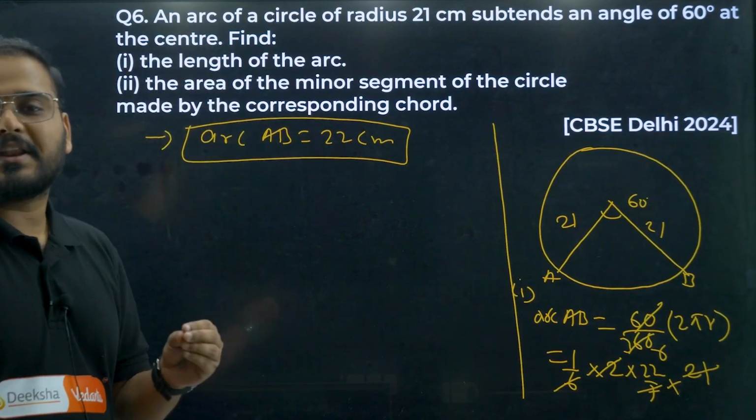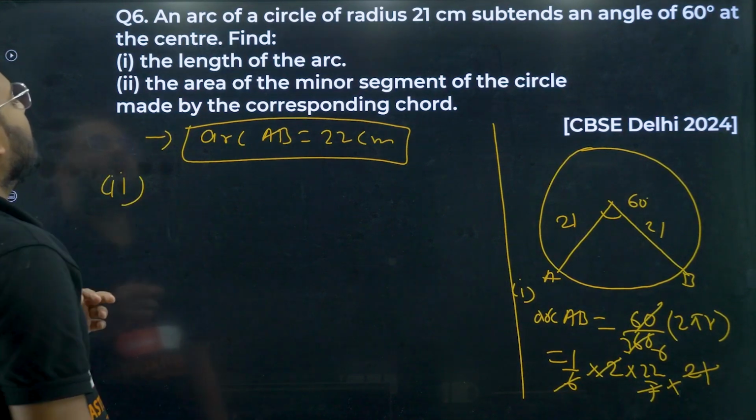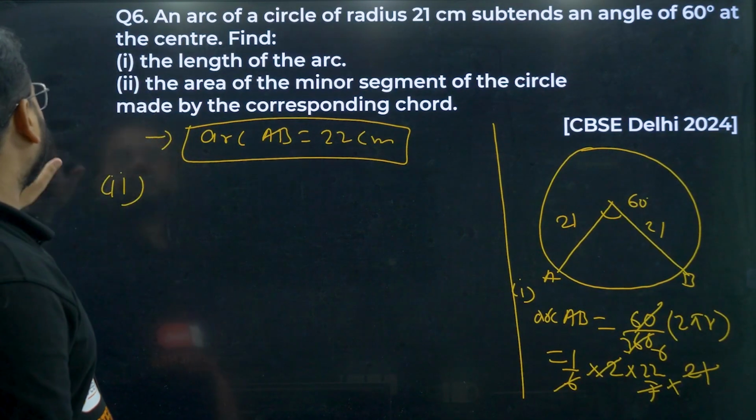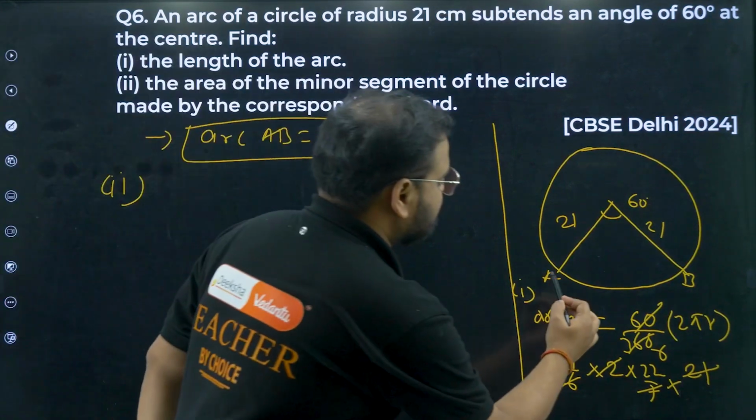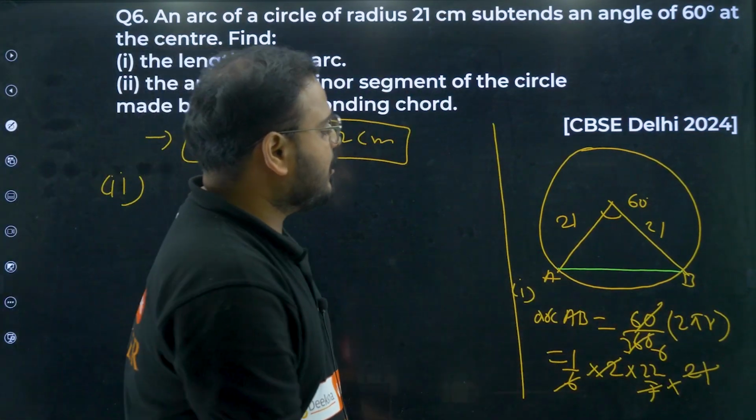Simple or not? Very, very simple. Okay, moving on to the second part: the area of the minor segment of the circle made by the corresponding chord. Excellent question. So draw this segment now. Join the chord. The corresponding chord is this. They're looking for this area.